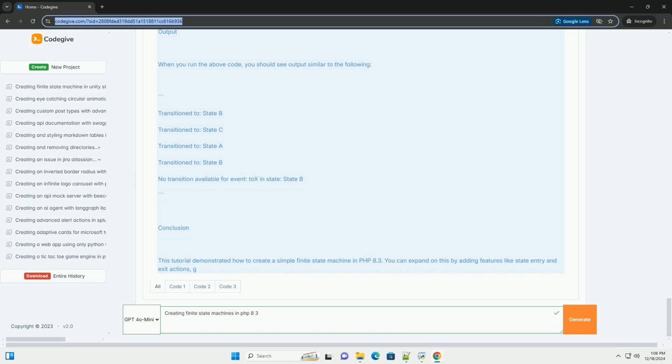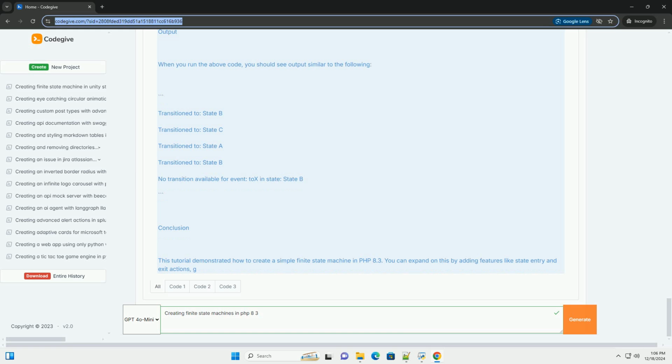Public function getFrom(): State. Return $this->from. Public function getTo(): State. Return $this->to. Public function getEvent(): string. Return $this->event.